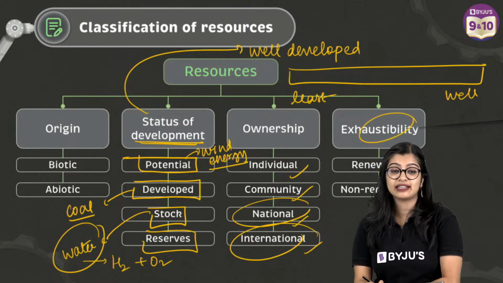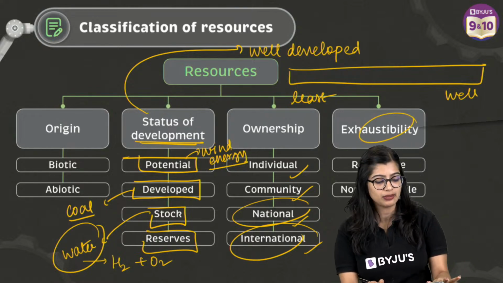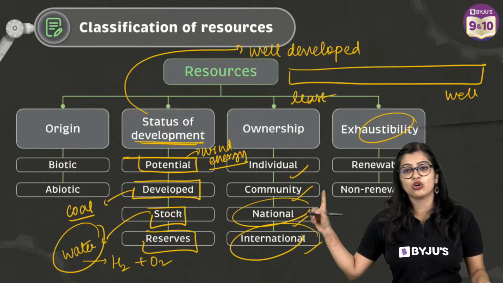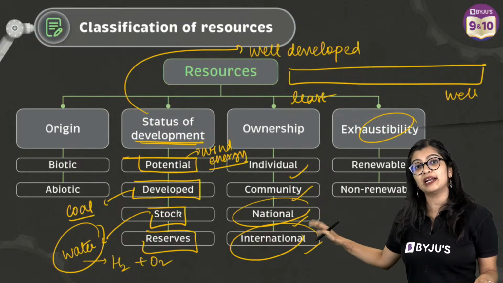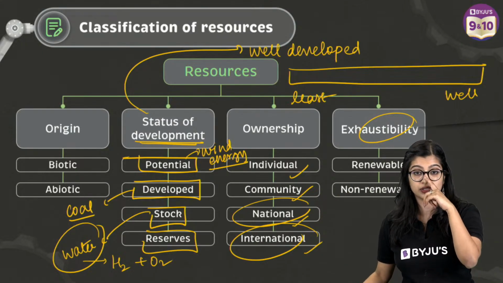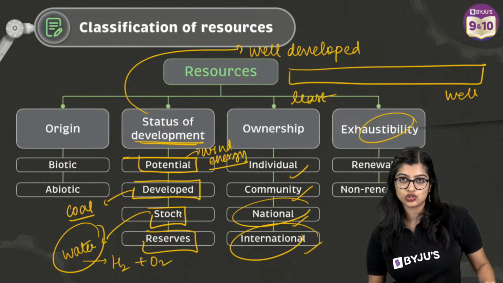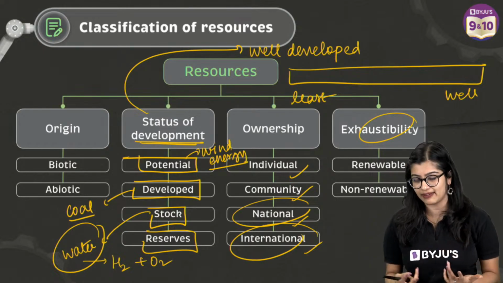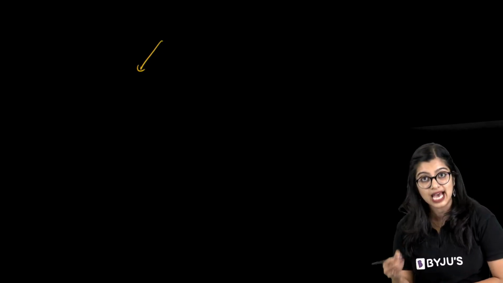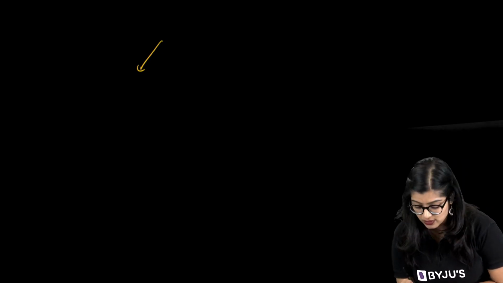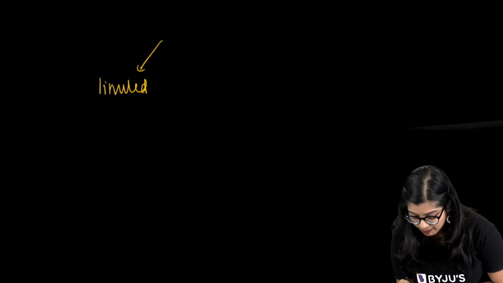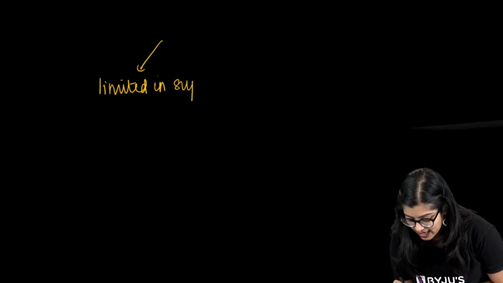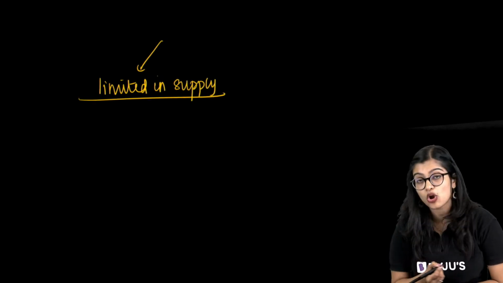Then exhaustibility. Exhaustibility is a little important because you will learn it later also. You will learn the concept of exhaustibility even in minerals and resources, but I will anyway touch base on this. Now we know that broadly, there are some resources which are limited in supply, right? They are very limited in supply and there's not a lot.